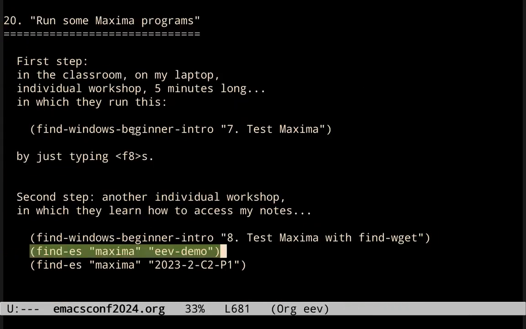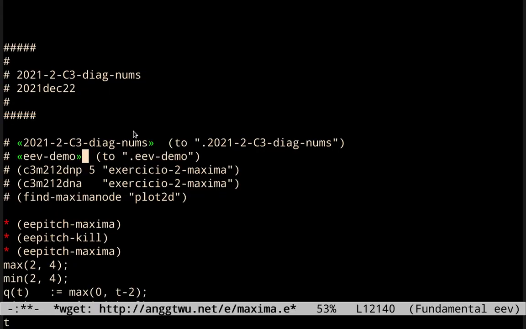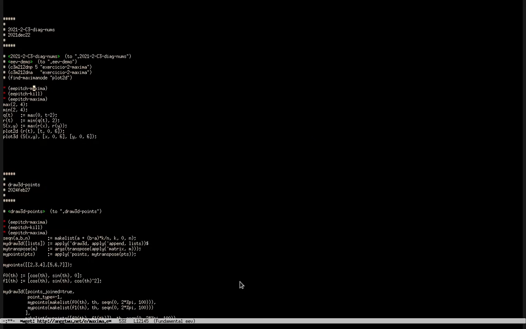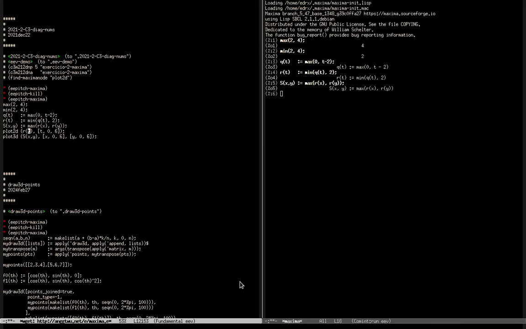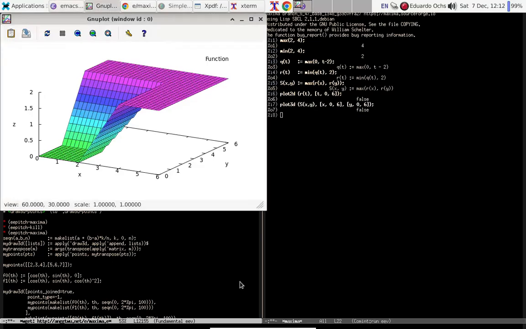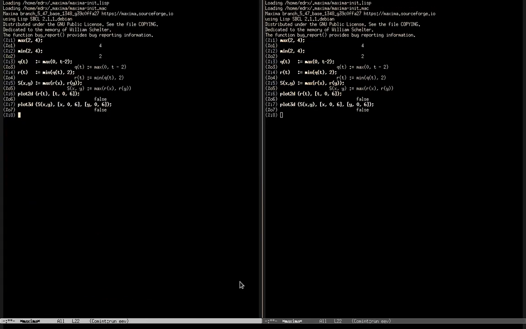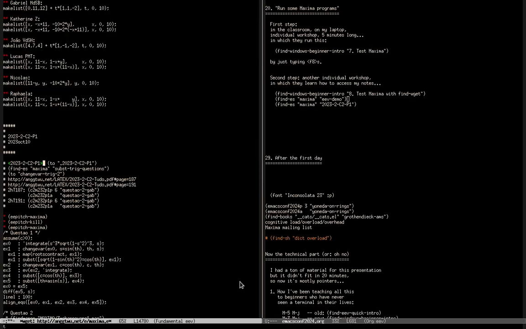And they run something like this, that downloads a copy of my notes on Maxima, puts that copy in a temporary buffer, and they can run the thing here exactly in the same way as before. And they can.